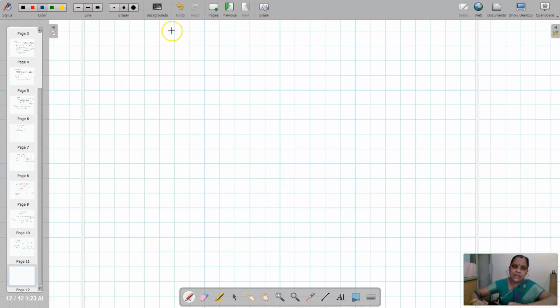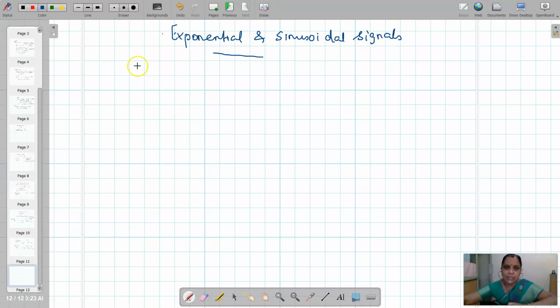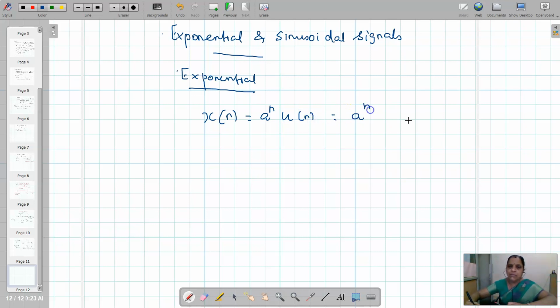Next classification is exponential and sinusoidal signals. First exponential, x of n equal to a power n into u of n. That is a power n for n greater than or equal to 0, and it is 0 for n less than 0.